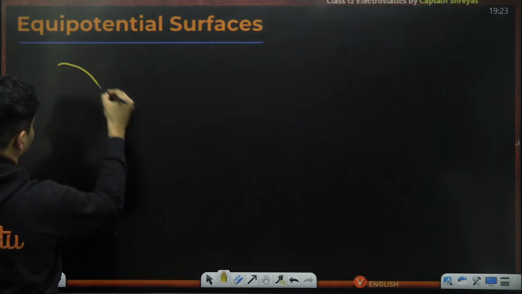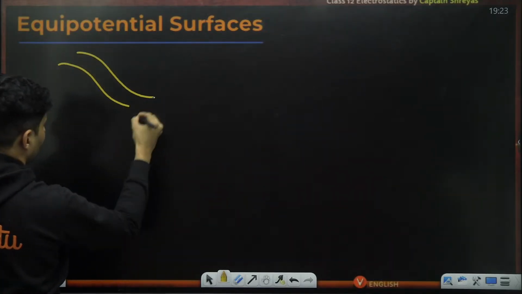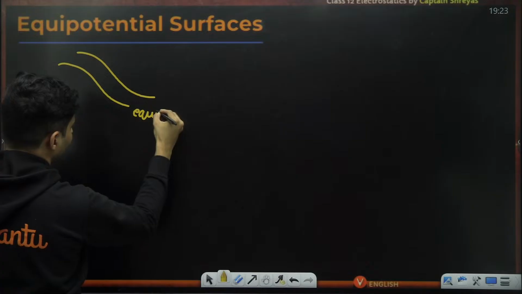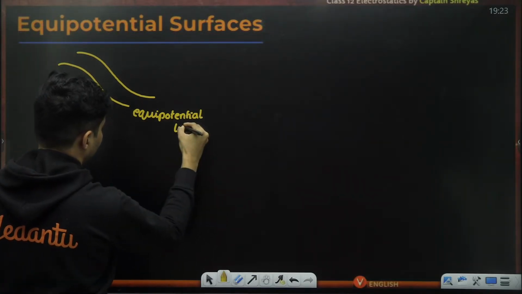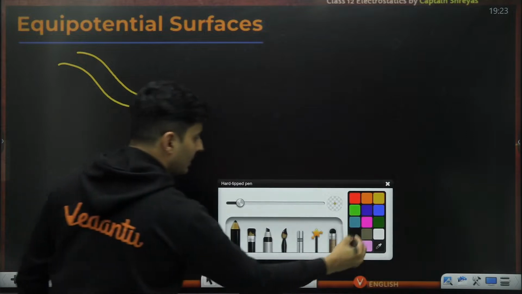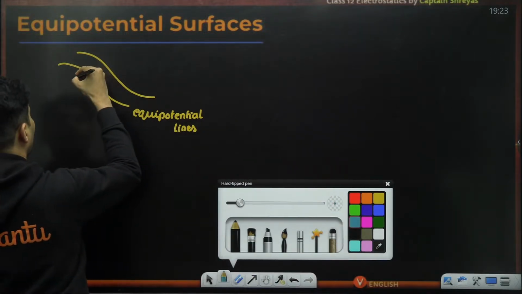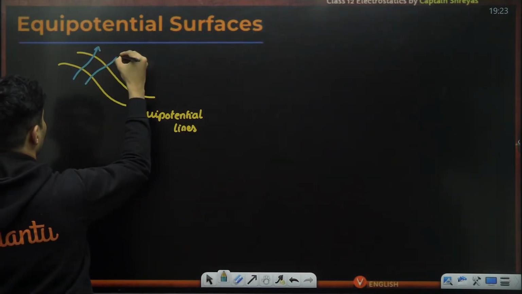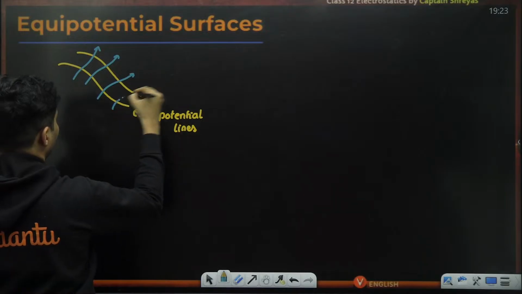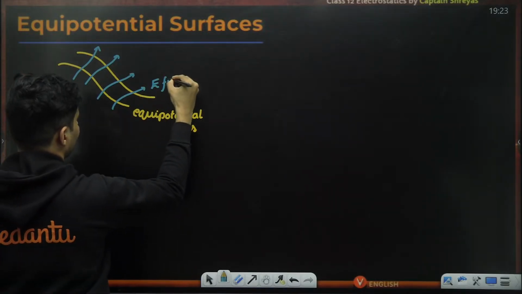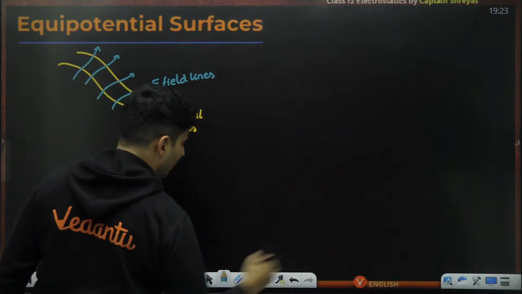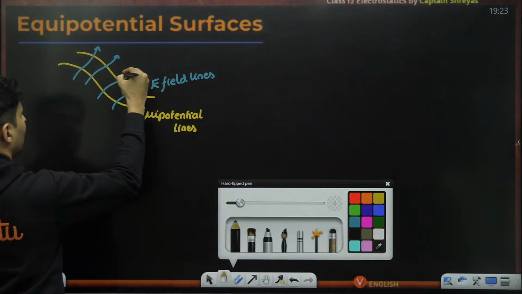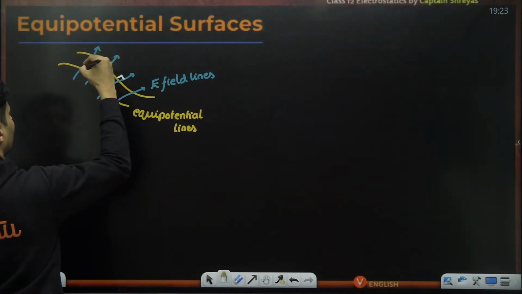If these are equipotential lines, you will see that the electric field lines everywhere will be perpendicular to them.